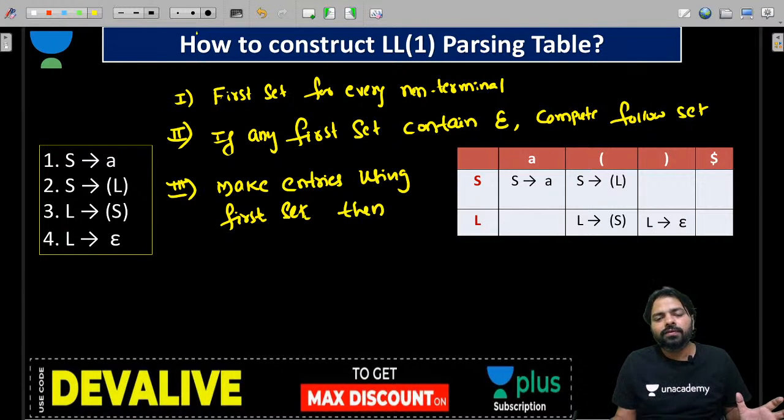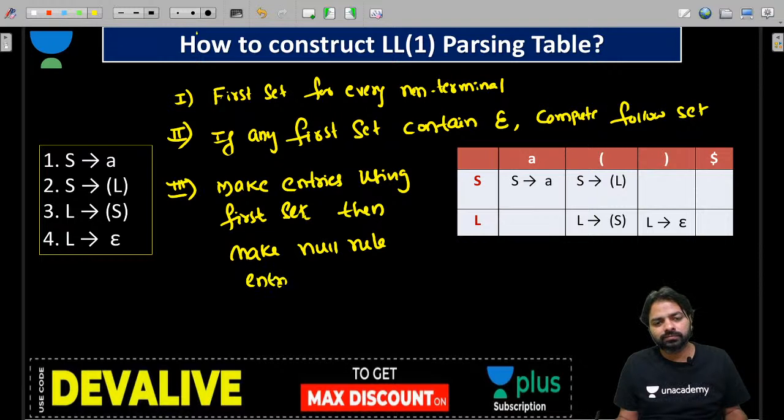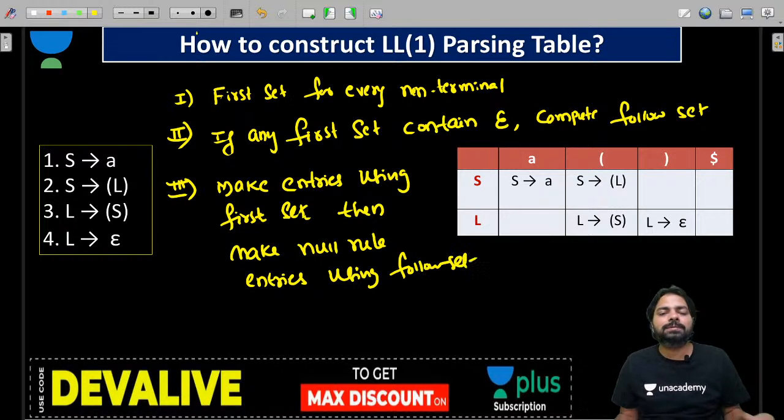Then if you see epsilon in any first set, make null rule entries using the follow set. The null rule may be epsilon, or some other production that can derive epsilon, either directly or indirectly. So this was yesterday's concept.